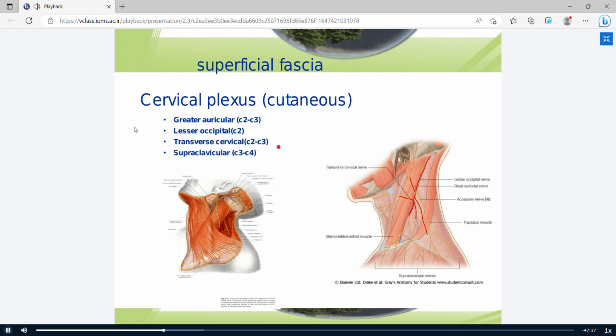This part is very, very important, and you should know the greater auricular nerve is formed by C2 and C3. Lesser occipital nerve is formed by C2. Transverse cervical nerve is formed by C2 and C3, similar to greater auricular nerve. But the supraclavicular nerve is formed by C3 and C4 rami.